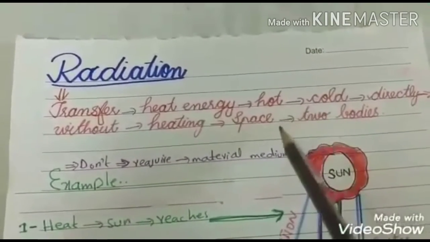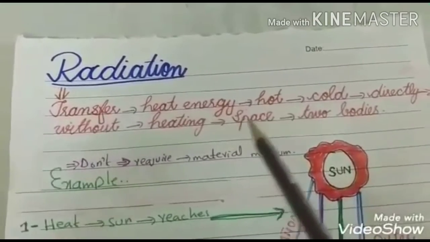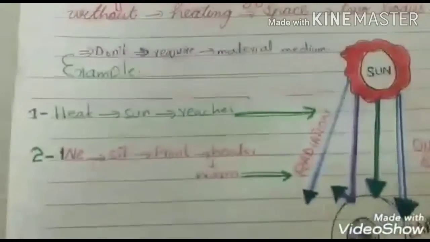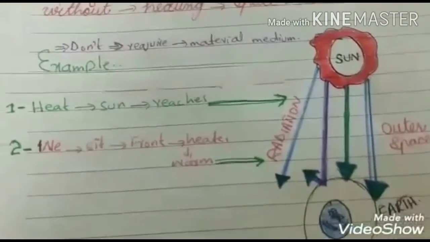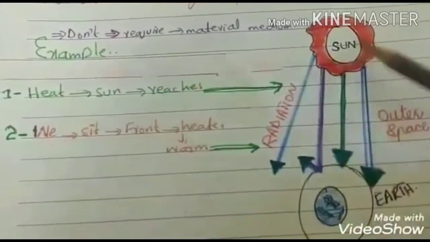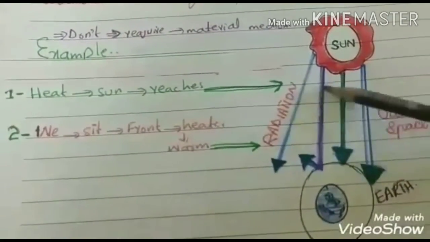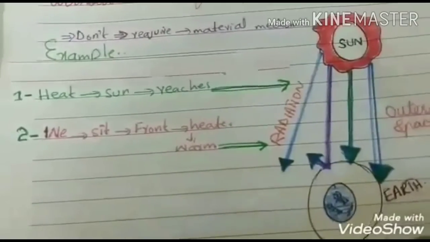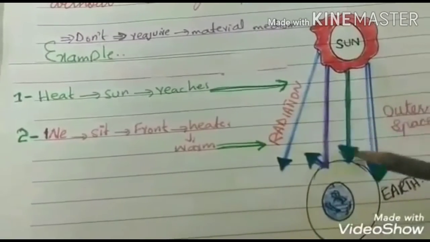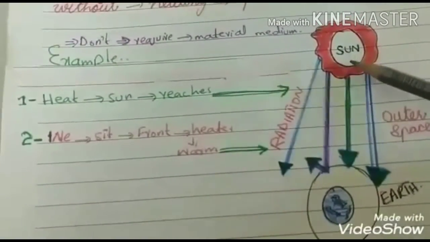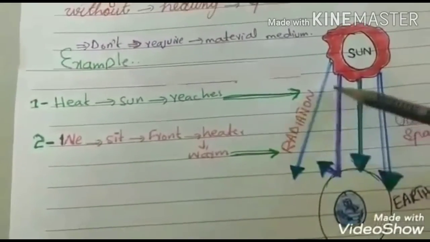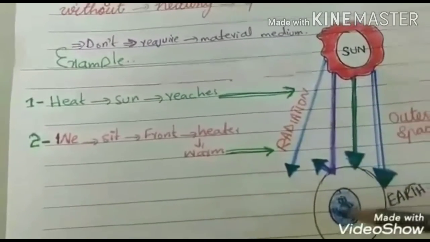In this mode of transmission of heat, we do not require a medium for the transmission of heat. Then we will discuss how radiation is important in our daily life. It is very important in our daily life. For example, we get solar energy from the sun with the help of radiation. Sun is the hot body and earth is the cold body, and this is the space between the two bodies in which there is no material medium. So solar energy is transferred from a hot body to a cold body with the help of radiation without heating the space between the two bodies.